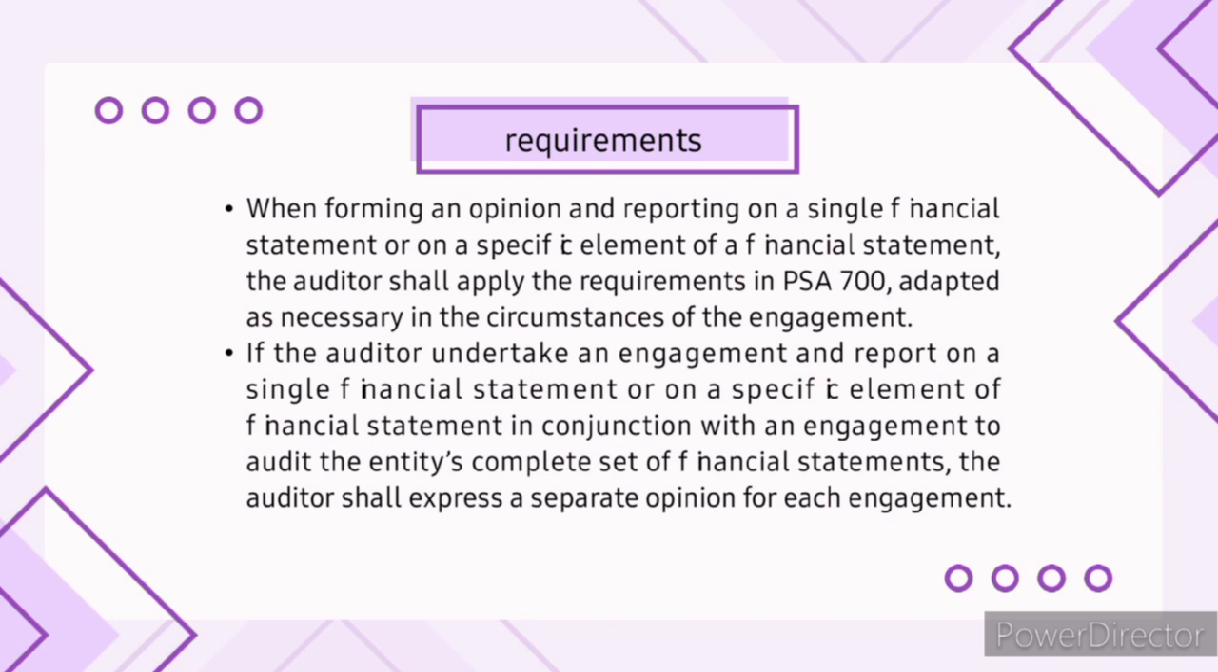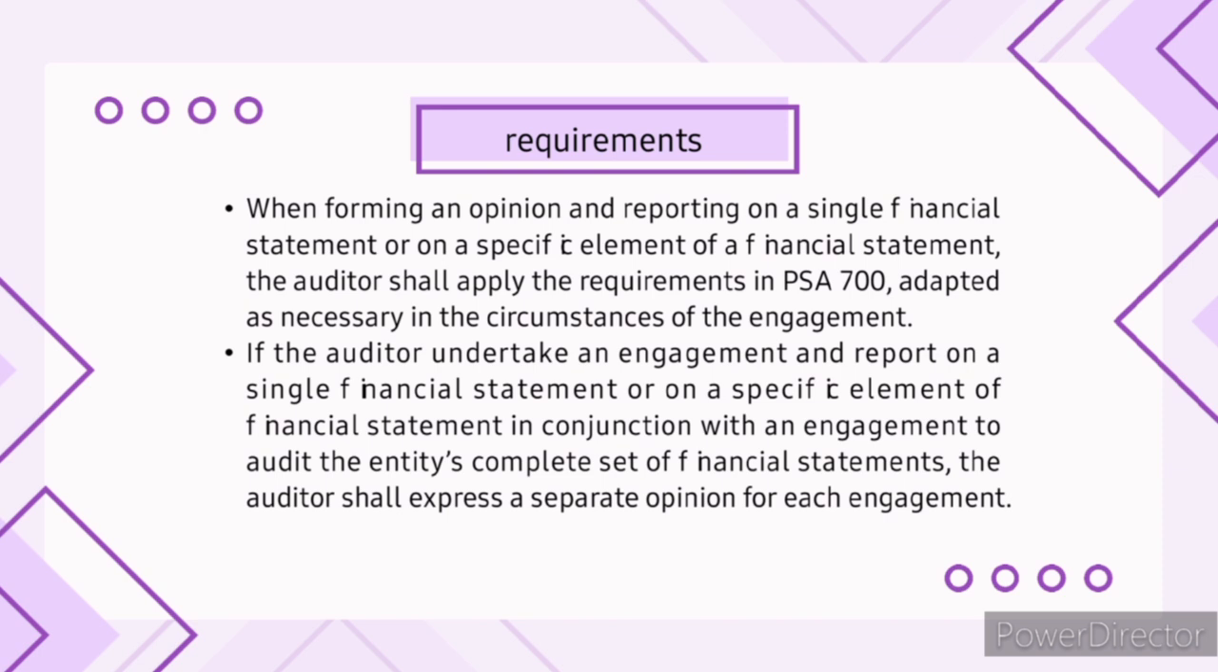So, when forming an opinion and reporting on a single financial statement or on a specific element of a financial statement, the auditor shall apply the requirements in PSA 700, adapted as necessary in the circumstances of the engagement. This statement is saying that when an auditor is looking at just one part of a company's financial statements, like the balance sheet or a specific account, they still need to follow the main rules for auditing financial statements, which are found in PSA 700.